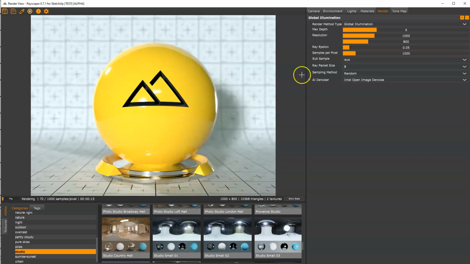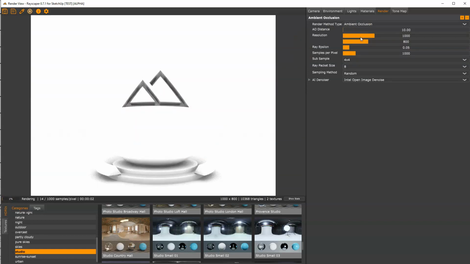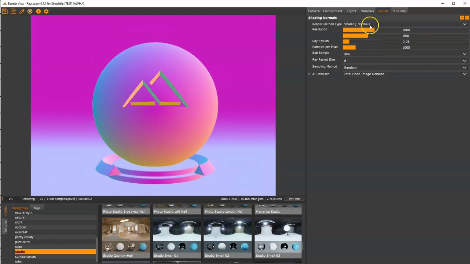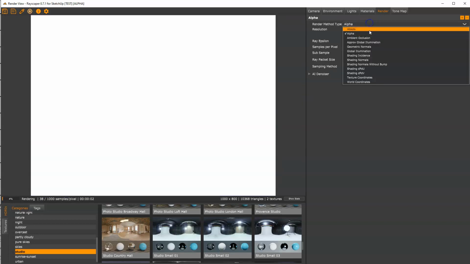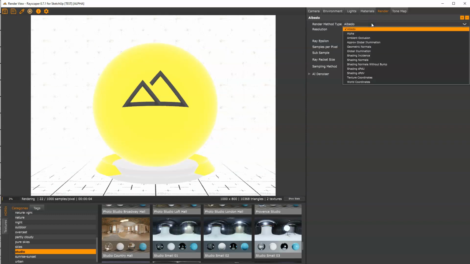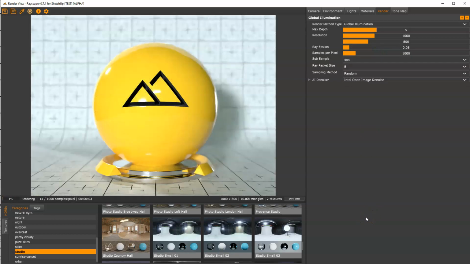with global illumination. Rayscaper also supports a couple of full render passes, like your ambient occlusion passes or your shading normals. These are handy when you want to quickly debug something with your scene, or if you want to composite it later in something like Nuke. But for now, let's go back to global illumination.